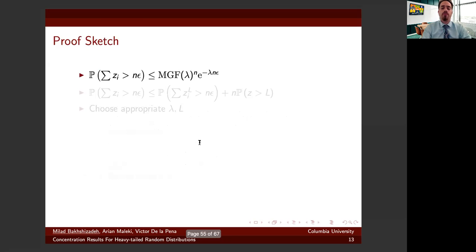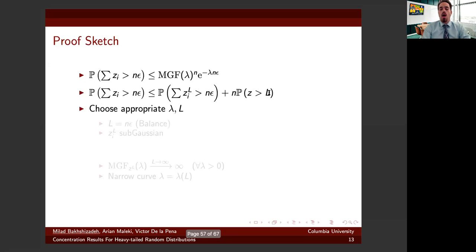Let me sketch the proof quickly. So we have seen that the MGF does not exist, and that's the main issue. So here is the idea. We truncate the random variables, and we upper bound the deviation probability by the probability of deviation of truncated random variables plus an error term due to the truncation. Basically, we choose appropriate values for lambda and L, and that is going to give us the inequality we hope for. Because we have to make these two error terms balance, one can see L should be set as n epsilon.